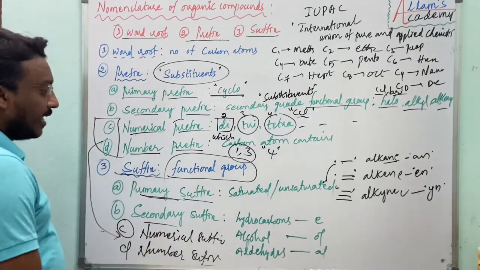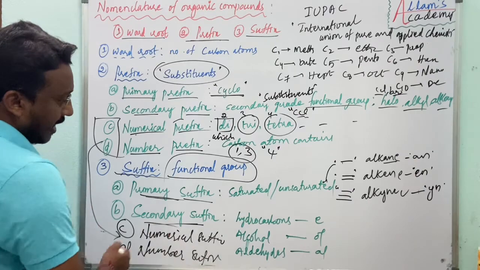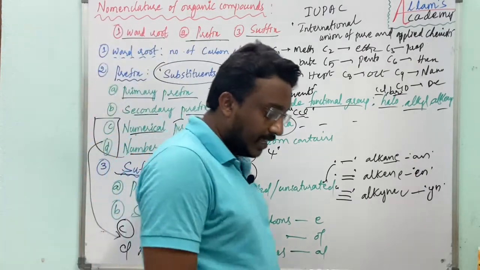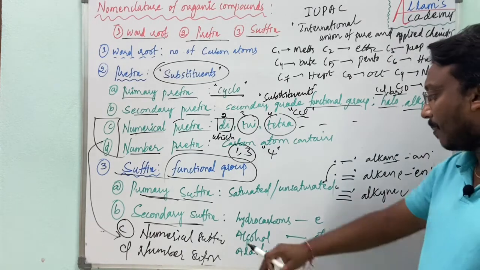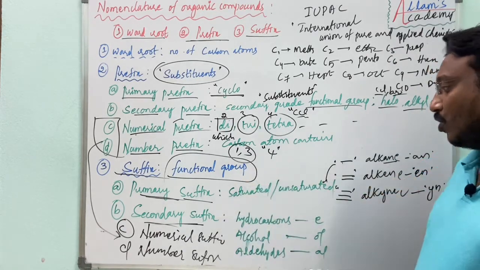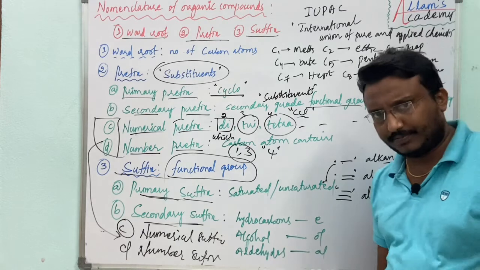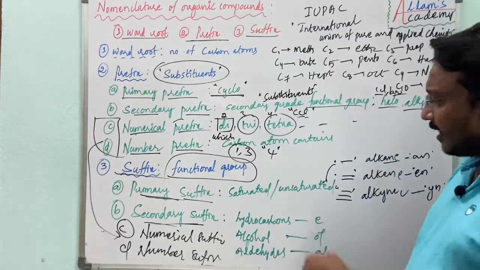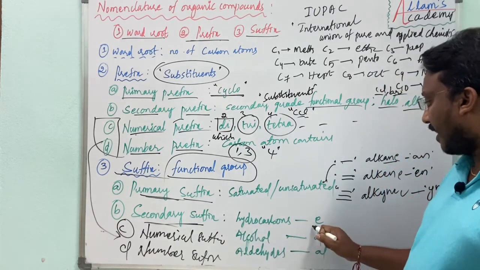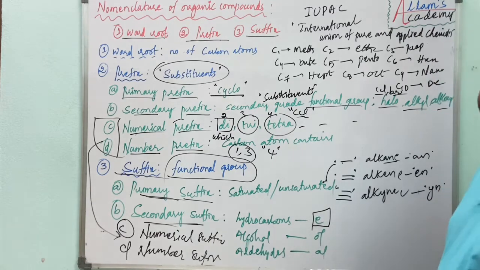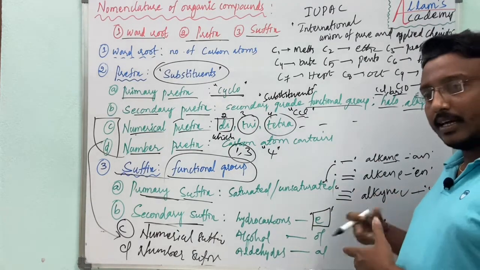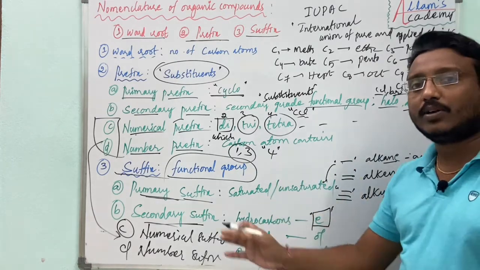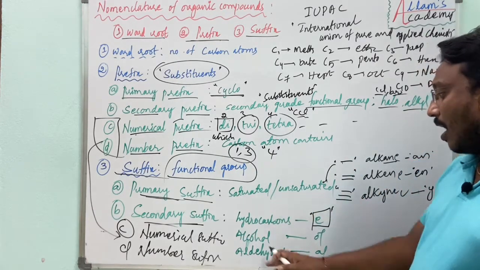And next, secondary suffix. Secondary suffix can say about the functional groups with a single term. If it has only hydrocarbons, we can use letter E. If a nomenclature contains E at last, then that shows that it is only hydrocarbons.